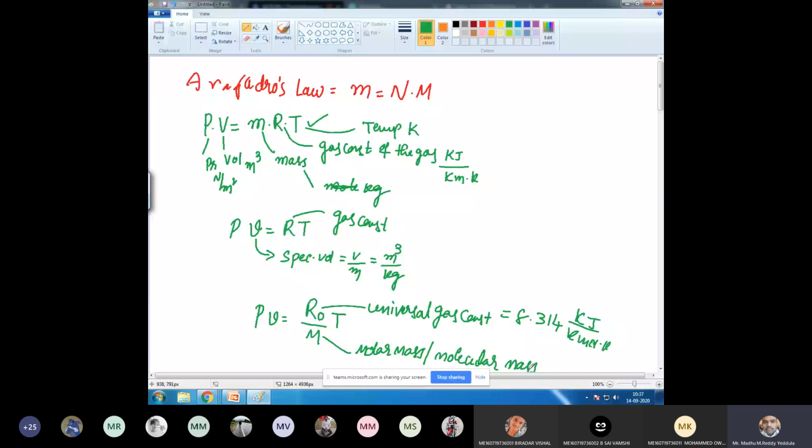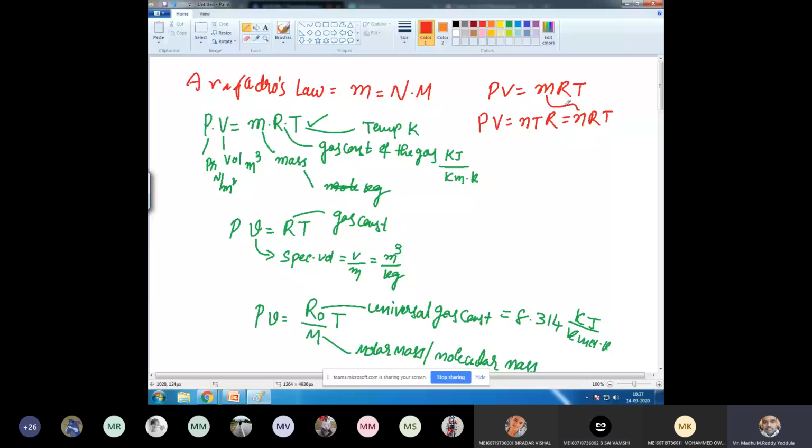Yes. You might have used this equation PV is equal to nRT in your school days. Can anyone remember this? nRT. Now, I am using mRT instead of nRT. Why? Are both the same, m and n? Now I am using PV is equal to mRT. This m and n are the same? No, sir. Very good.